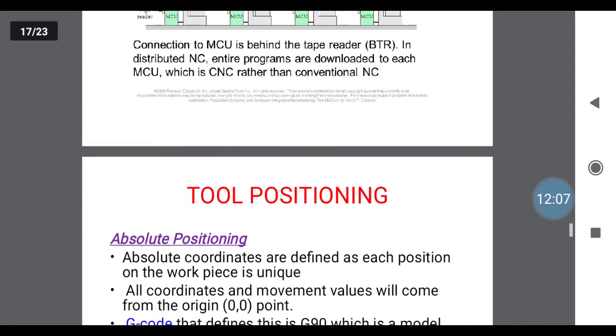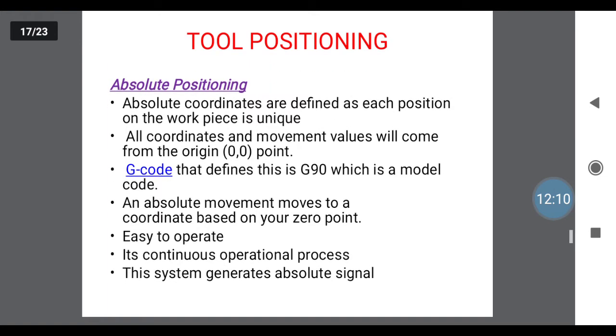Next one, how to position the tool, that is tool positioning. Here you have two types of tool position, absolute and incremental. See, in absolute, we place the tool at the origin position and each position on the workpiece is unique. The code used for absolute is G90, which is the mode of tool positioning for absolute. Next one, an absolute movement moves to a coordinate based on your 0 point. That is from the origin it moves through a number of steps or operations. It is easy to operate compared to other types of positioning, and it generates the absolute signals, that is the correct, exact signals.